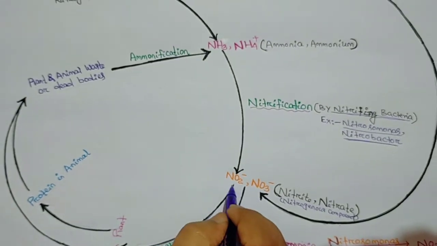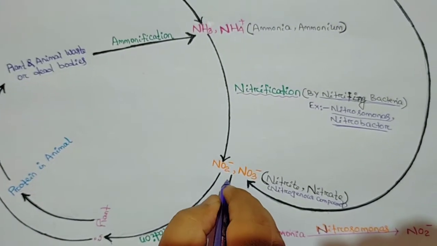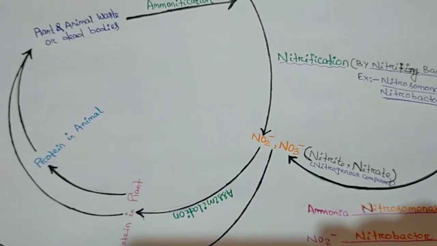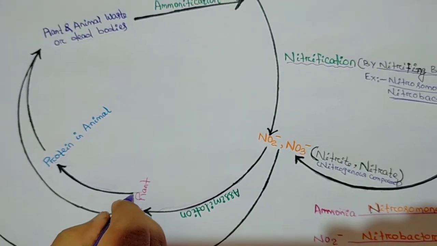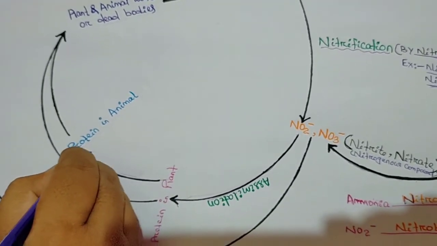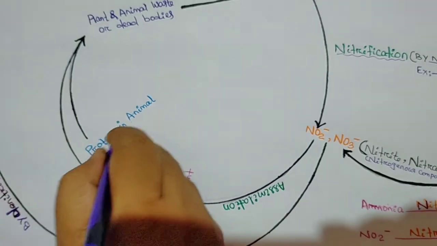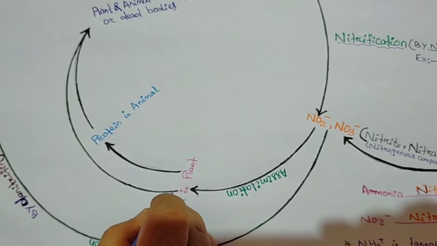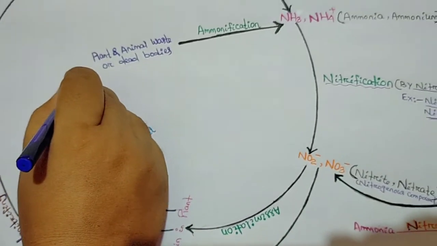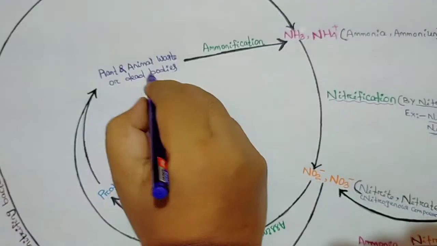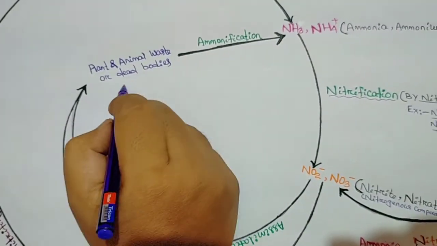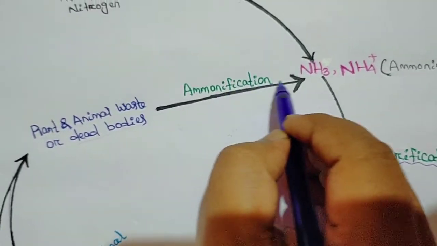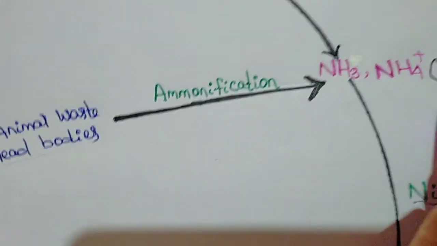And this nitrate is also absorbed by the roots of the plant, and then utilized by the animals and goes to the animal's body. When the animals and plants produce waste and it falls on the ground, or their dead bodies fall on the ground, ammonification takes place, and this is converted into ammonia and ammonium.